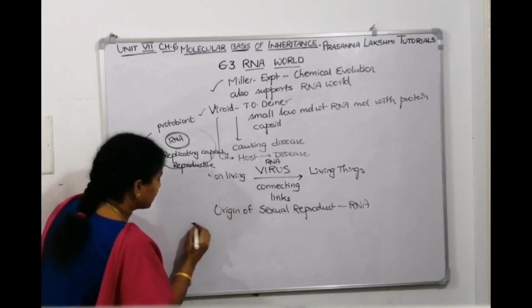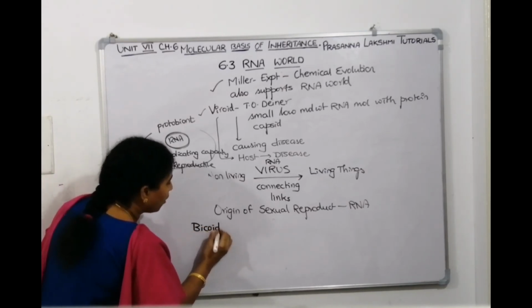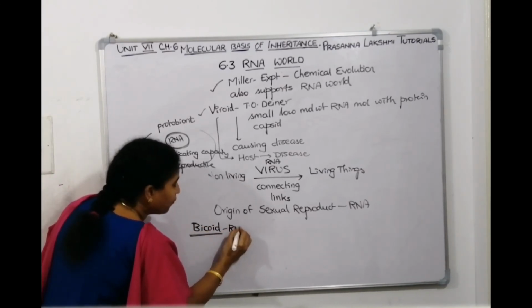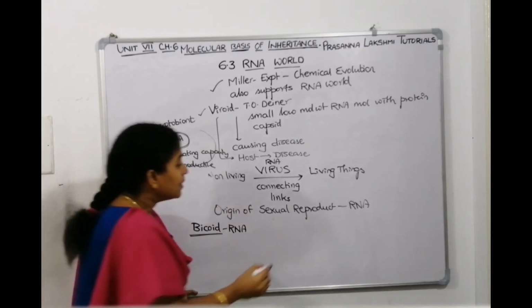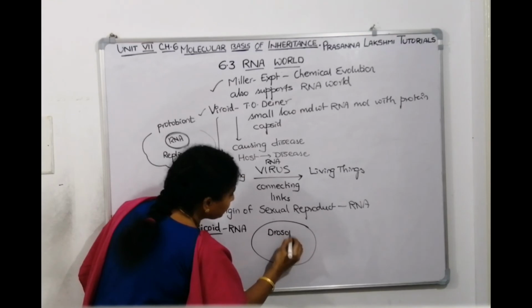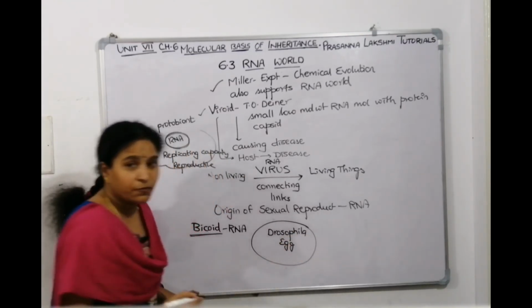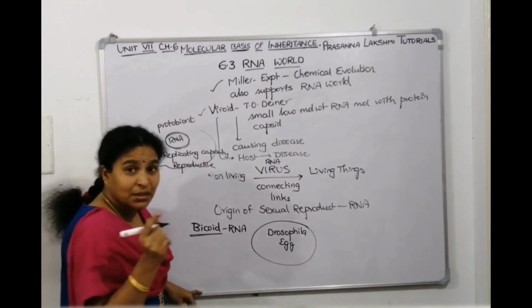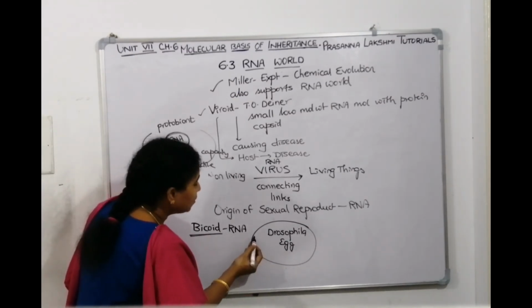And one more concept is there. Bicoid is a type of RNA which they have recently discovered in the Drosophila egg. Bicoid is nothing but the RNA which is there in the Drosophila egg.